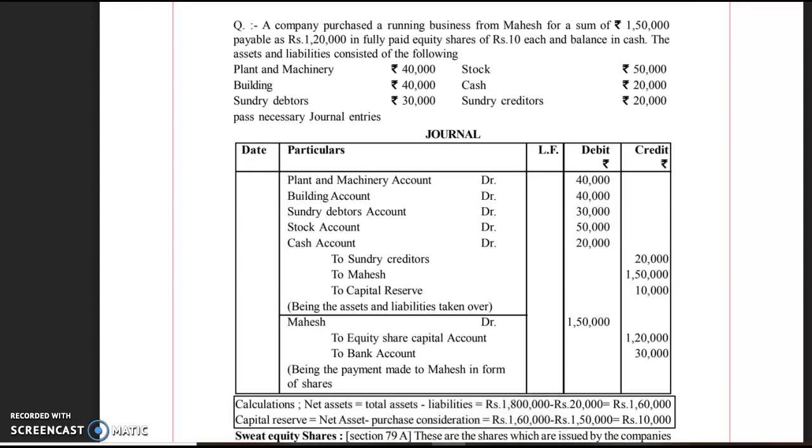Now the face value of 10,000 shares will be 10,000 into 10, that is 1 lakh. Securities premium will be 10,000 into 5, that is 50,000. So the total will become 1,50,000. This way we will record the entry when a running business is purchased and assets and liabilities are taken over for a particular amount of purchase consideration. I will continue with the next part in my next video.